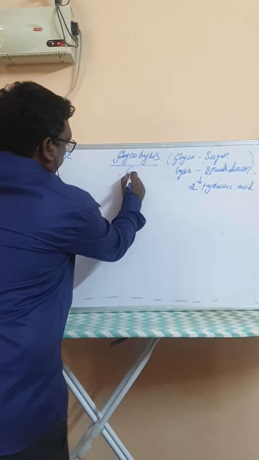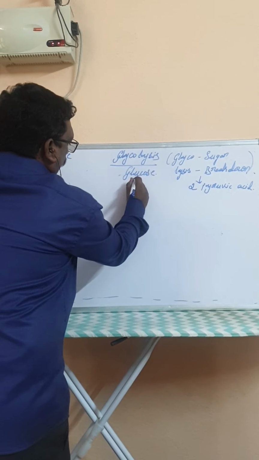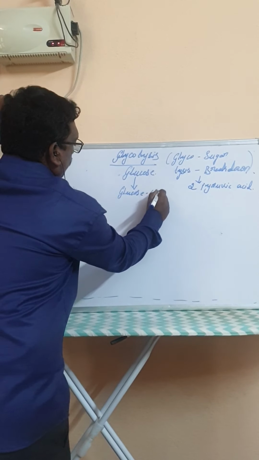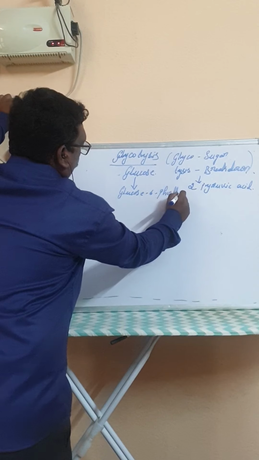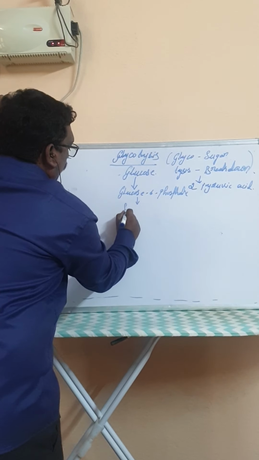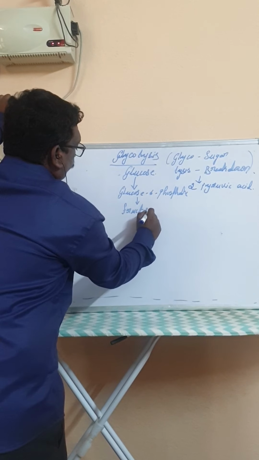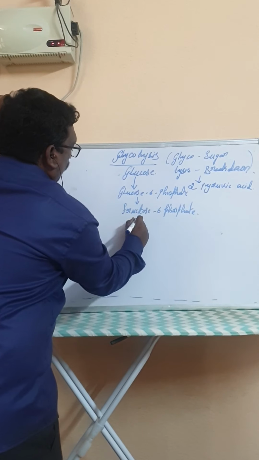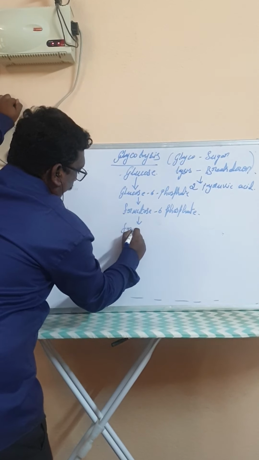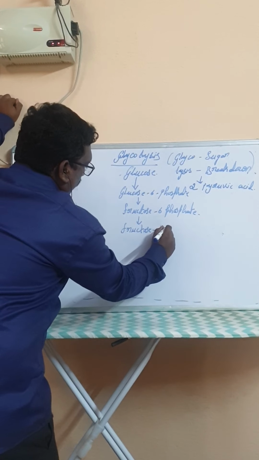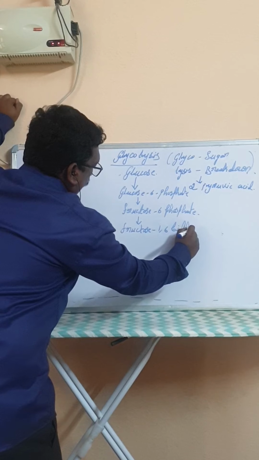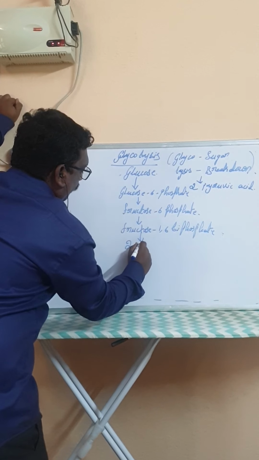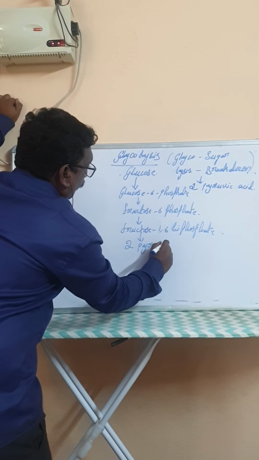Glucose. First one is glucose. Glucose with the help of some enzyme first converts into glucose 6 phosphate, and then it converts into fructose 6 phosphate, and then into fructose 1,6 biphosphate, and finally it converts into 2 molecules of pyruvic acid.